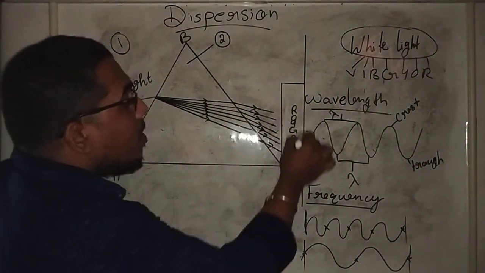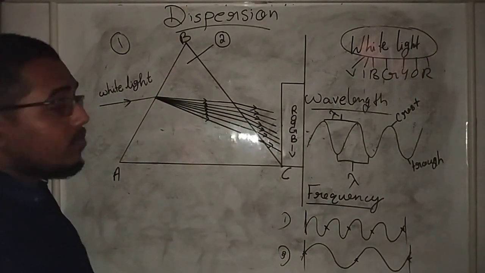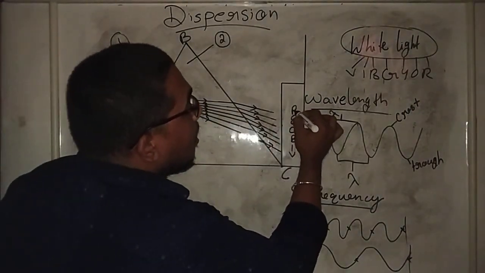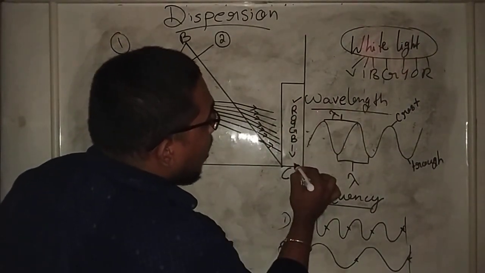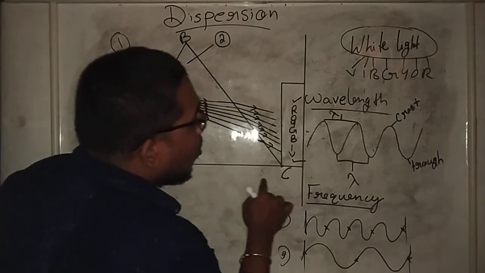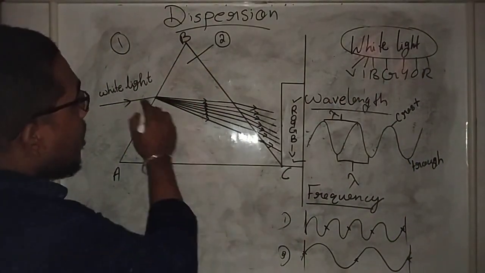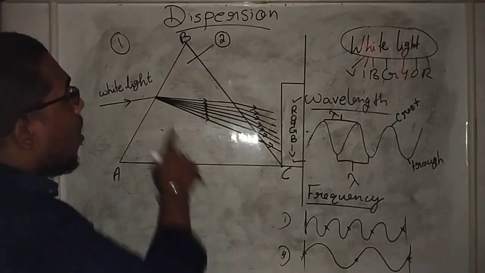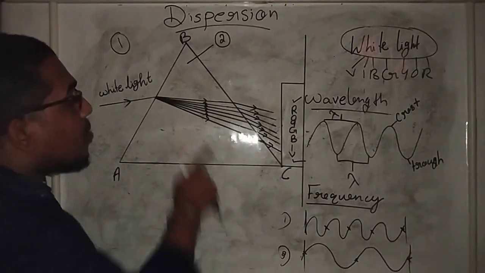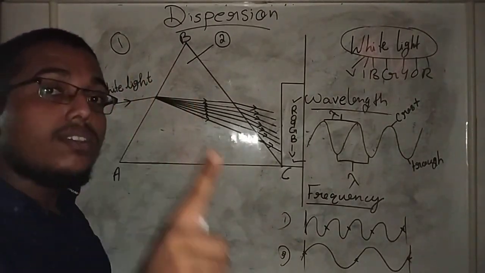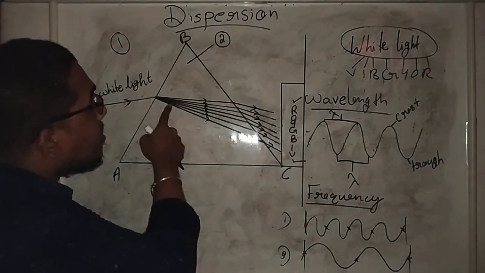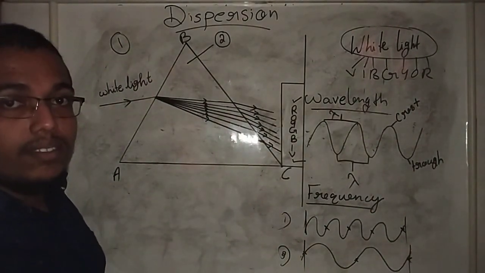That is what we call the spectrum of colors. Here you can see that the red color is at the top and the violet color is at the bottom of the spectrum. Why is it so? All these colors are moving with different velocities and are refracted at different angles.